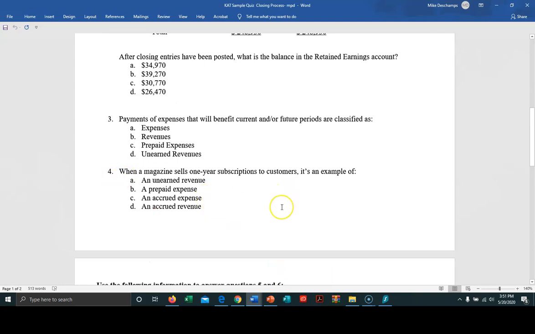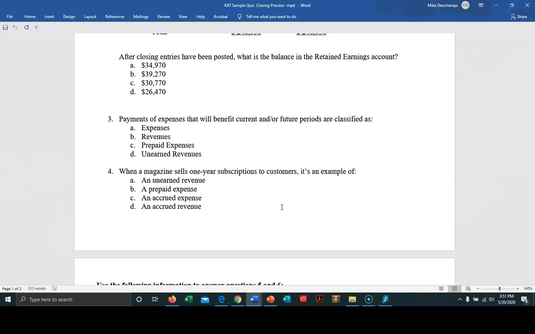Question number 4. When a magazine sells a 1-year subscription to customers, it's an example of A, an unearned revenue, B, a prepaid expense, C, an accrued expense, D, an accrued revenue.